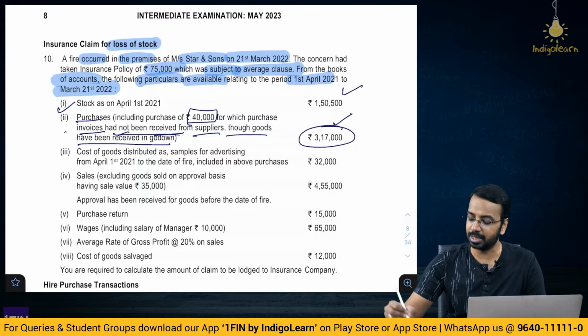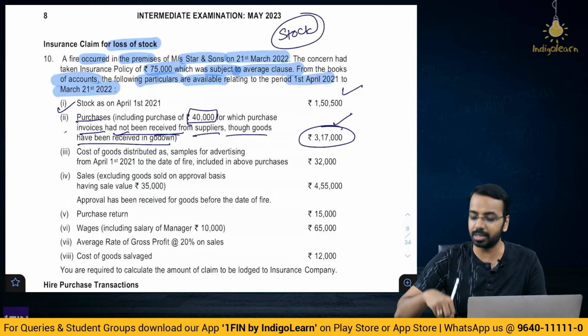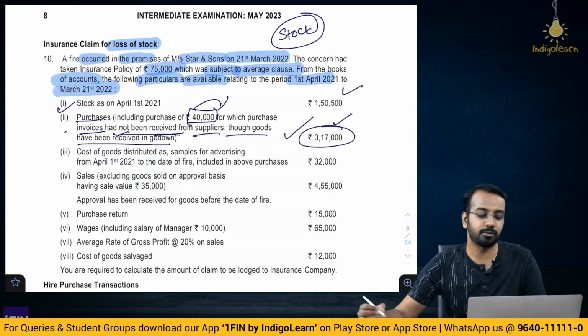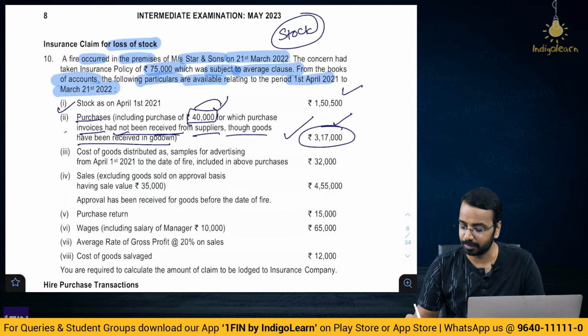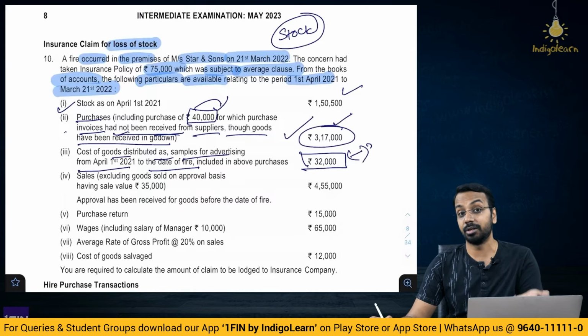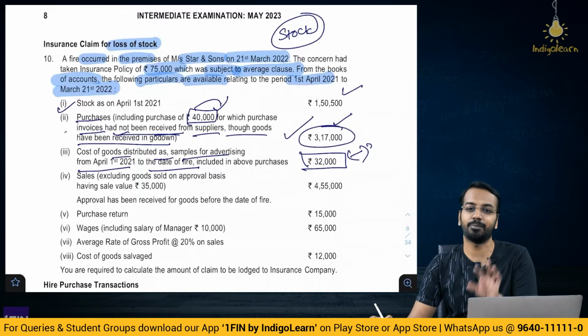Should we consider it? See, the idea is what? To calculate the stock. Is the stock inside the godown? Yes, the stock is inside the godown. So this 40,000 will be considered and will be included in 317. Then cost of goods distributed as samples for advertising from 1st of April to the date of fire included in above purchases 32,000. This you will reduce because you have given it for free. You will take it as an advertisement expense in the P&L.